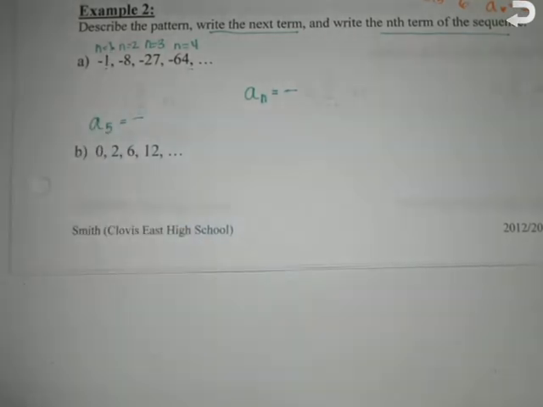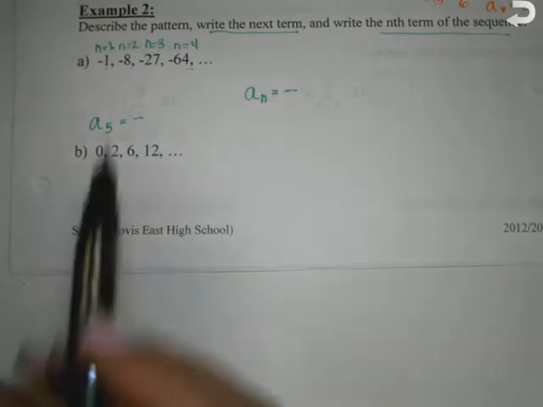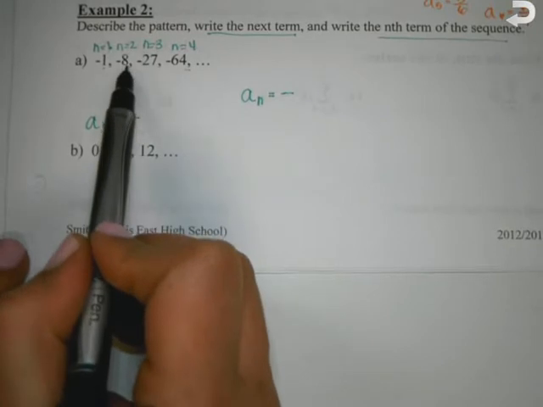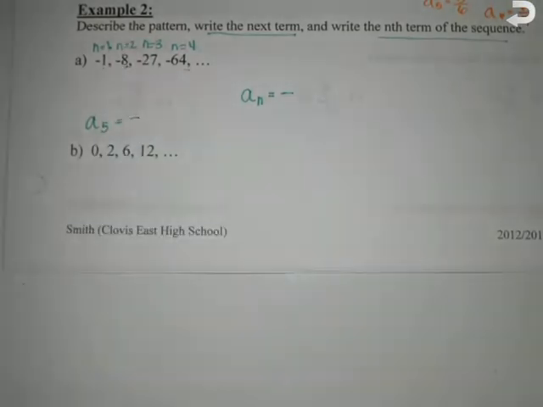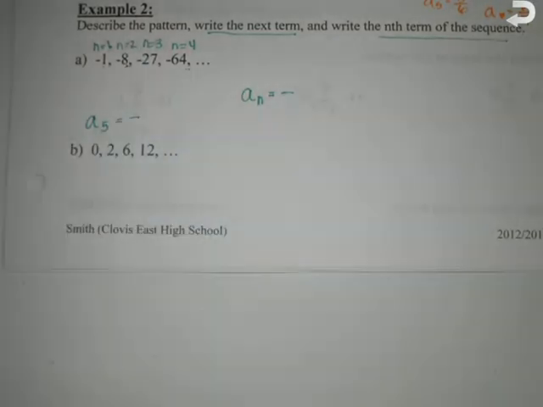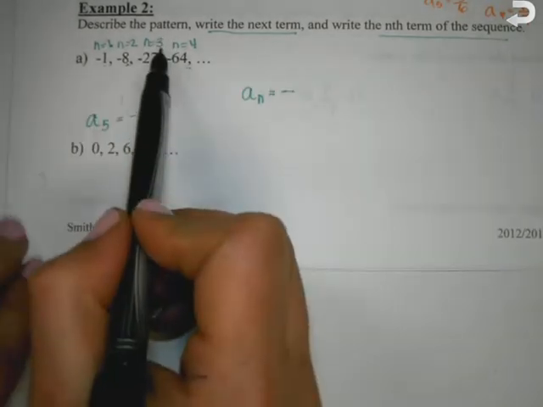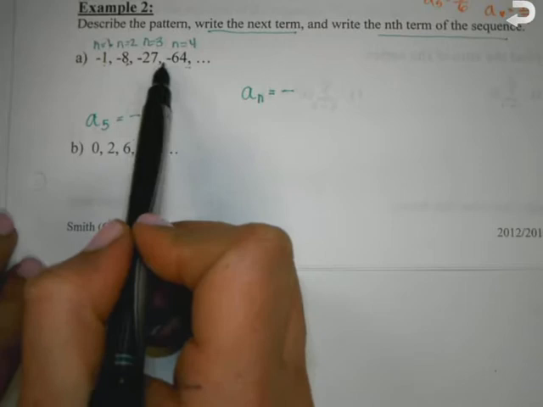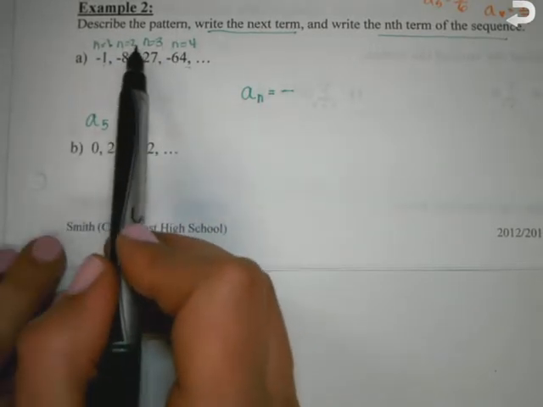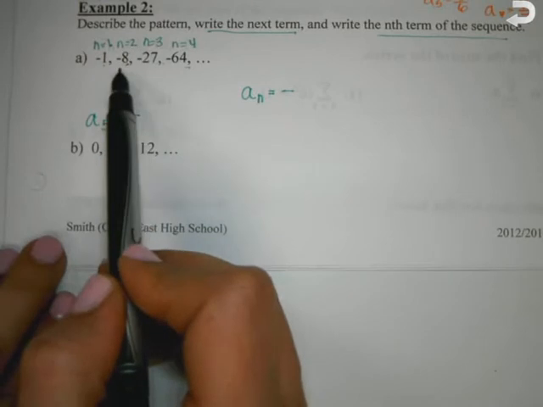Okay, so let's try that for 2. What's 2 times negative 1? Negative 2. Does that give me negative 8? No, so that's not going to work. Is there any other way? Let's look at 2. How can I turn 2 into negative 8? 2 to the third power. You could do 2 times negative 4. Let's try negative 4. What's 3 times negative 4? Negative 12. That doesn't work, and it doesn't work with 1 either. But let's try Madison's idea. What about negative 2 to the third? What's that going to give me? Negative 8. What's 1 to the third going to give me? 1. What's 3 to the third going to give me?